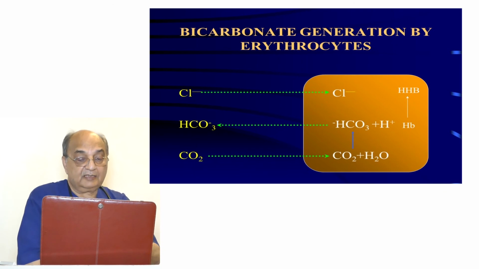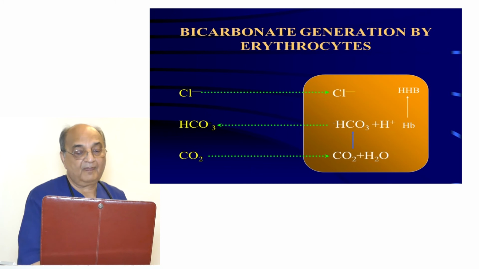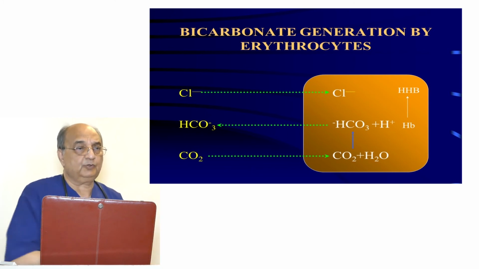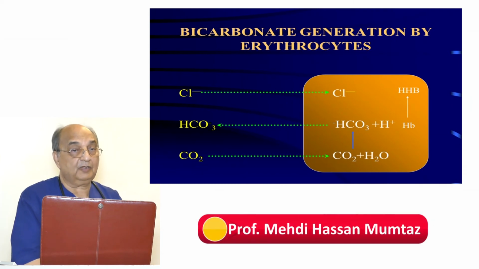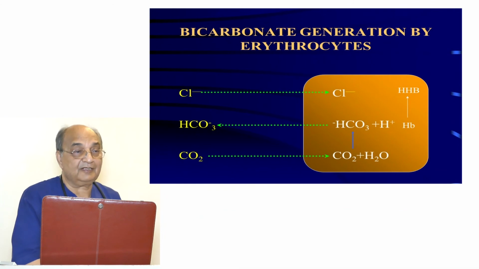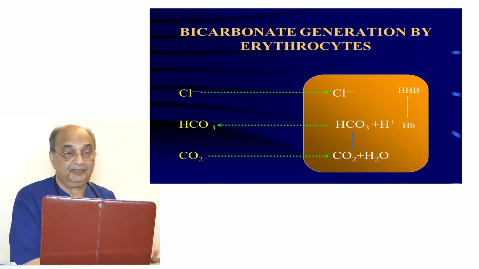Then carbon dioxide combining with the water produces H2CO3. Now H2CO3 immediately dissociates into H and HCO3, hydrogen ion plus bicarbonate. Now H will combine with the hemoglobin in the RBC because hemoglobin has just unloaded oxygen. Oxygen has gone out of the RBC, now the site is empty. The hydrogen ion combines with it and forms HHb.